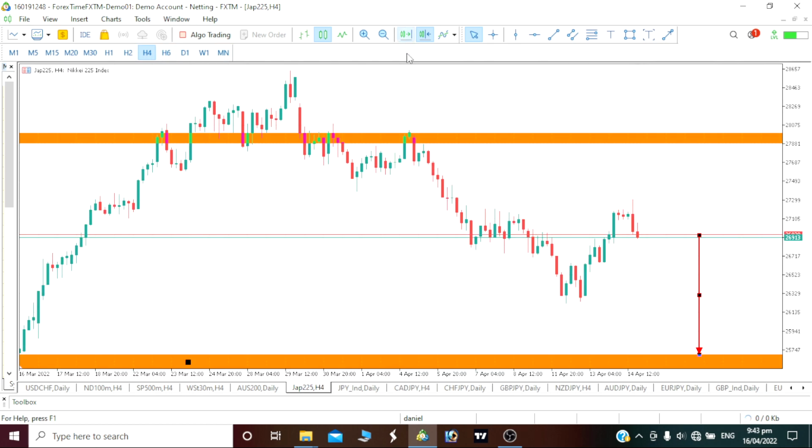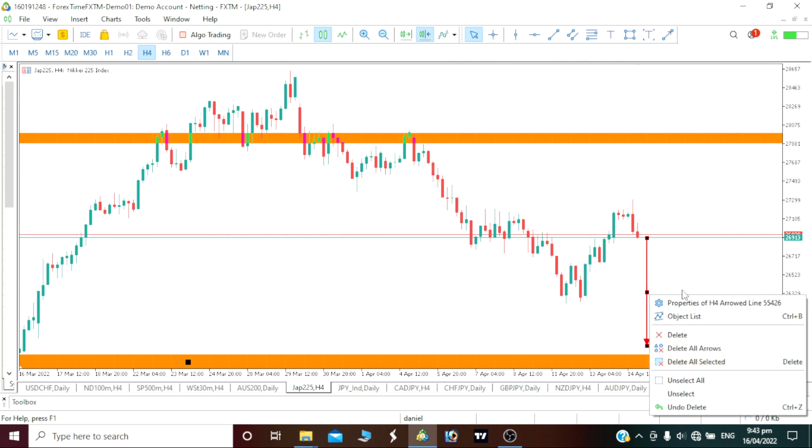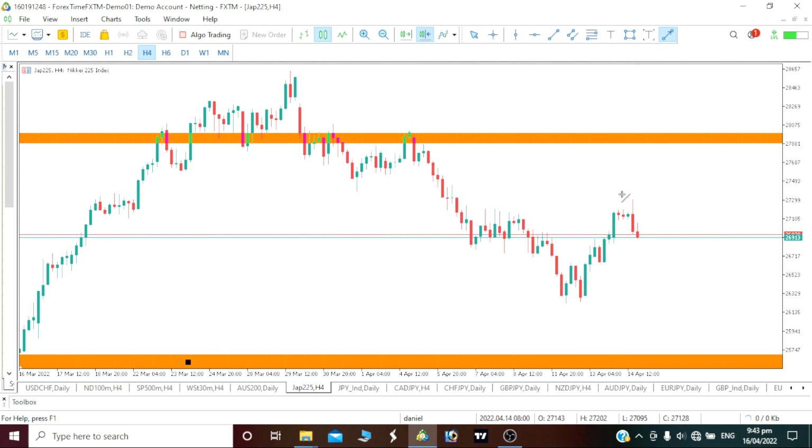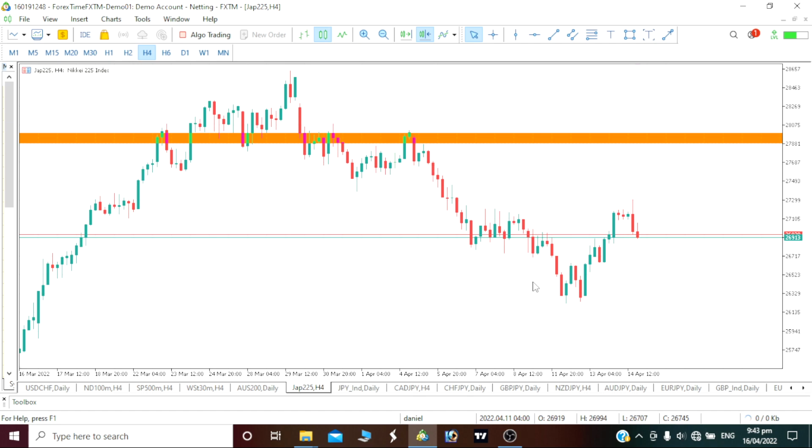It depends on how the price plays out and how I'm going to take my trade. But you can see that on this 4-hour time frame, we are now having something like a push up. We don't know if our price can just break our multiple structure and go down, or probably we are now having this retracement, right? We can probably now break and push up. That is exactly what I think might happen on our Nikkei 225. But let's see how our price plays out, so we would know how to take our trade.